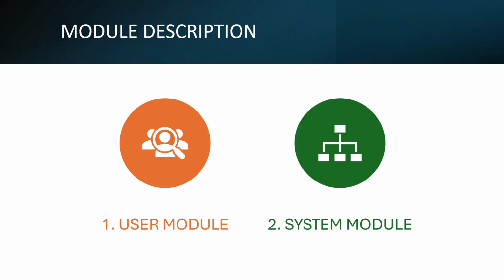So here next we are seeing the module description. Here we have two types of modules. One is the user module and the other one is the system module. In the next slide, we'll go and check in more depth about these two modules.